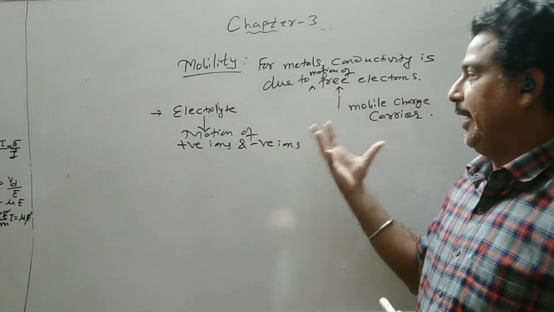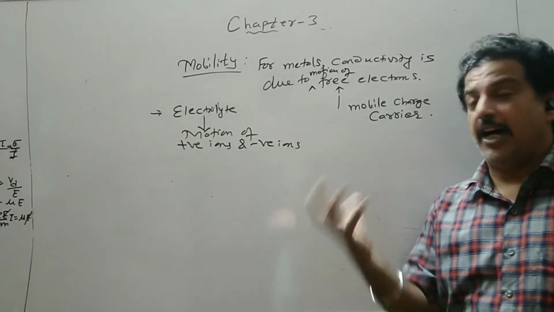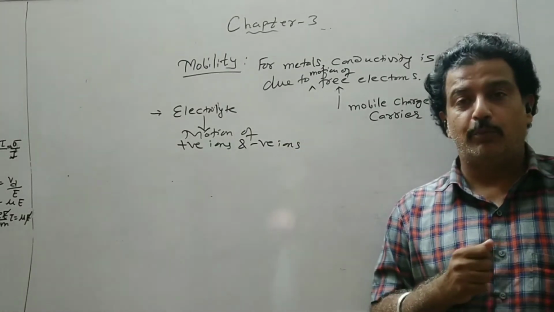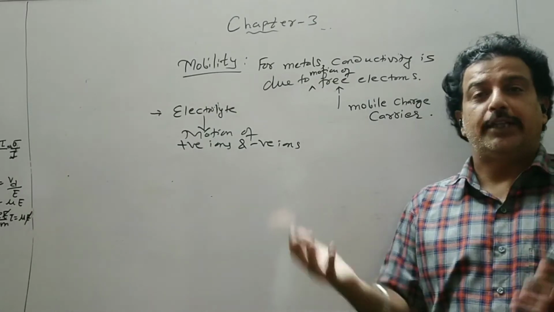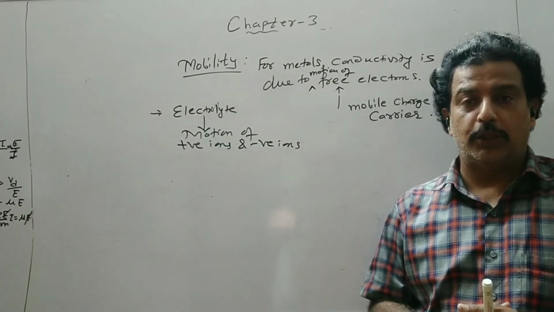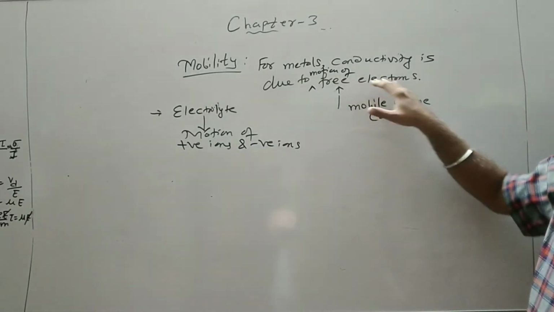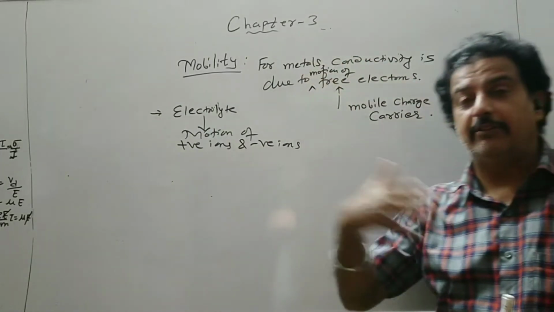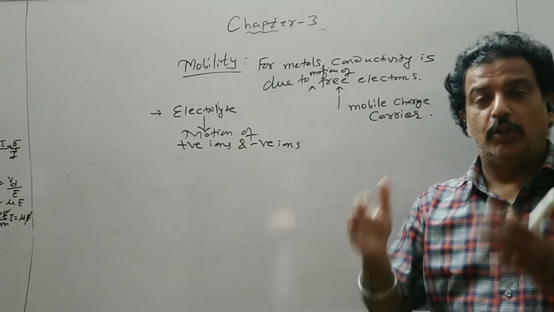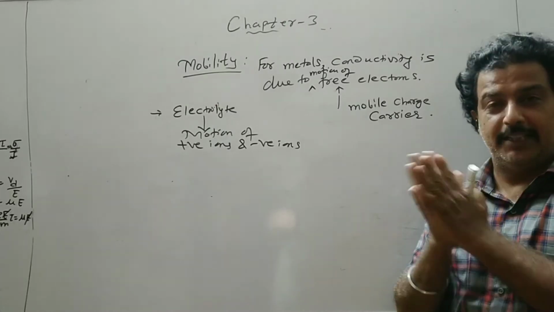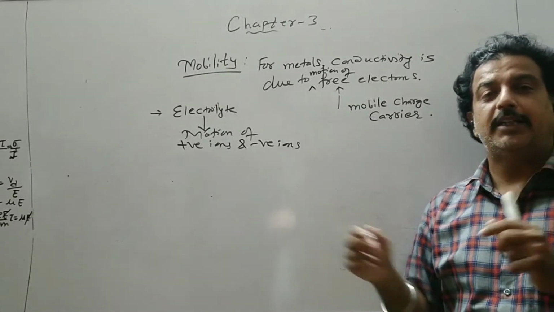Now how mobile the charge carriers are. Say charge will not move without an electric field or without creating the potential difference. So we have free electrons in the case of metals, but they were in random motion. So in order that electrons flow in one direction, we have to create a potential difference.